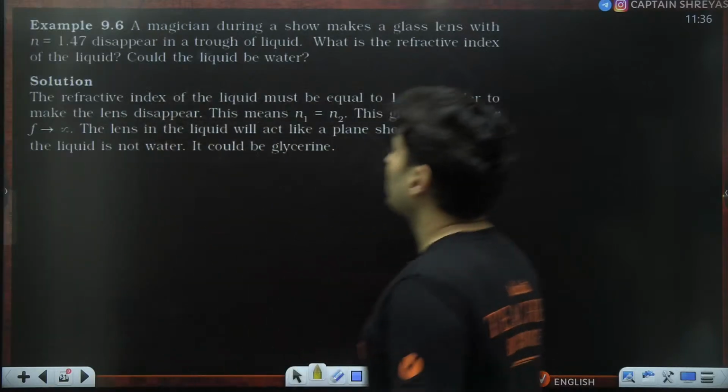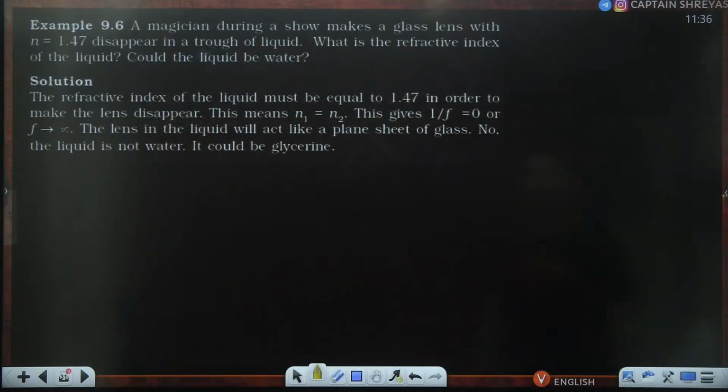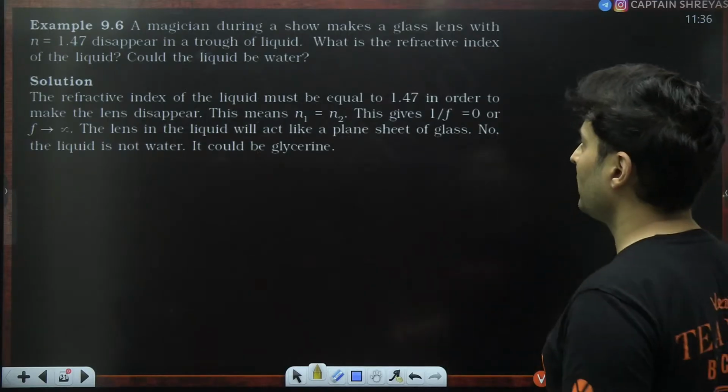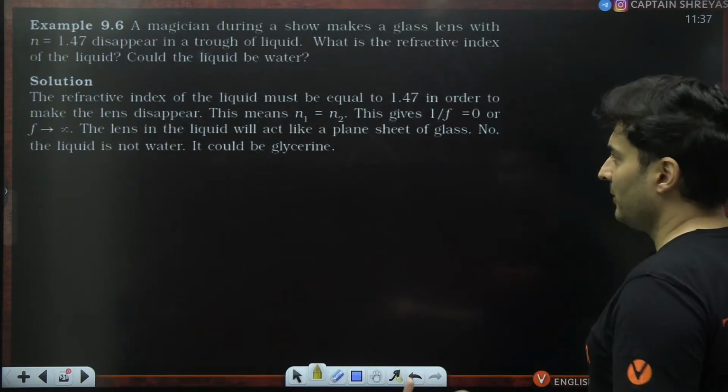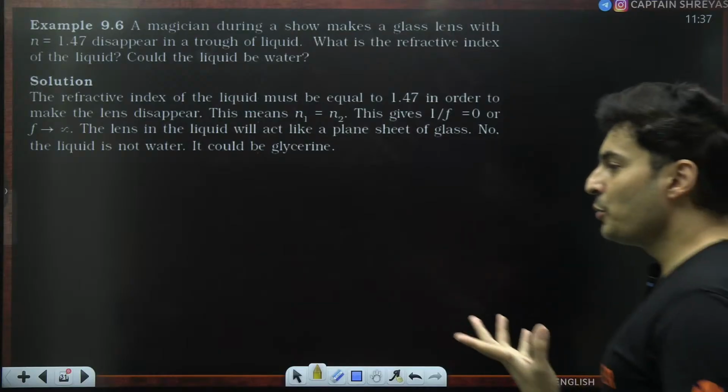Okay, so a magician during a show makes a glass lens with a refractive index of 1.47 disappear in a trough of liquid. What is the refractive index of the liquid? Could the liquid be water? Now, you might have seen this.